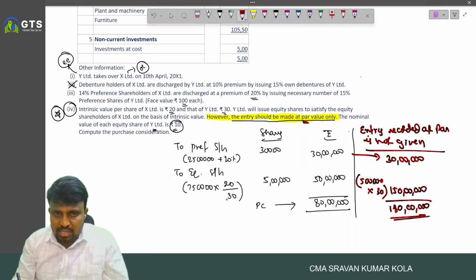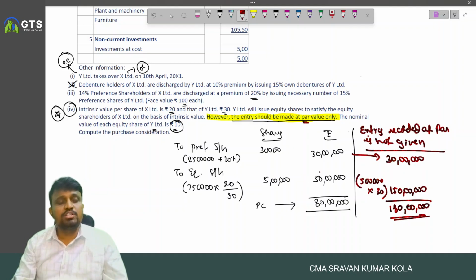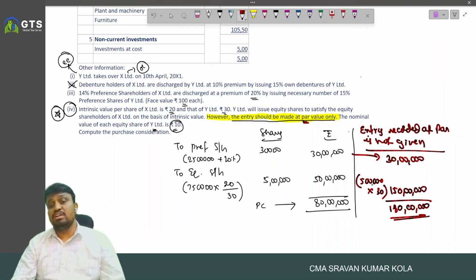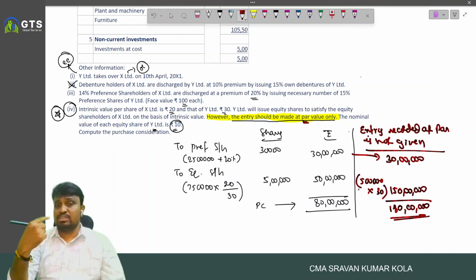Because of this point, the PC is restricted to 50 lakh only for the equity shareholders. But if the condition that the entry should be made at par value is not given in the problem, we have to consider them at intrinsic value only. Then 5 lakh into the intrinsic value of the transferee company, 30, is 1 crore 50 lakh. In total, PC is 1 crore 80.